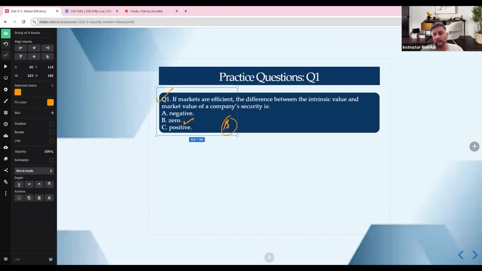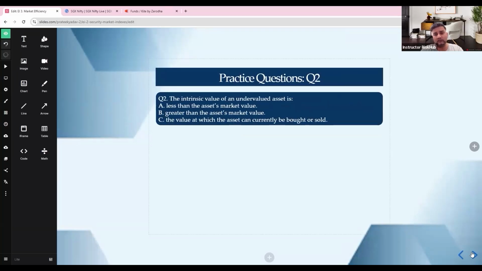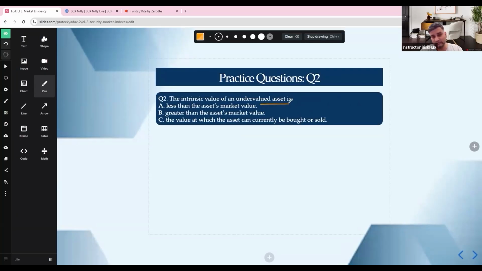Then we go to the next question: the intrinsic value of an undervalued asset is what? Intrinsic value of an undervalued asset is greater than the asset's market value. Why? Because an asset is undervalued when its intrinsic value is greater than its market value.